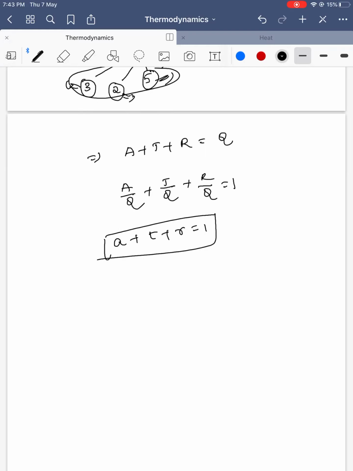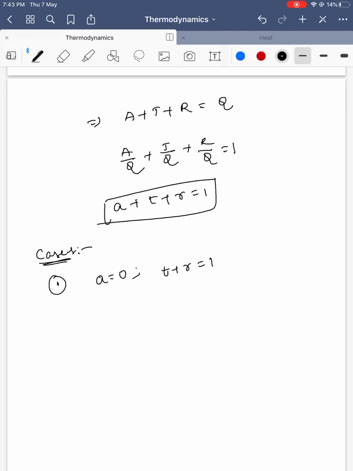Some cases that we have to study. First, suppose for some body the absorbance is 0, so transmittance plus reflectance is equal to 1. These are some kinds of materials. Suppose reflectance is more, so transmittance is equal to 0, so R equals 1. These are called perfectly reflecting bodies.